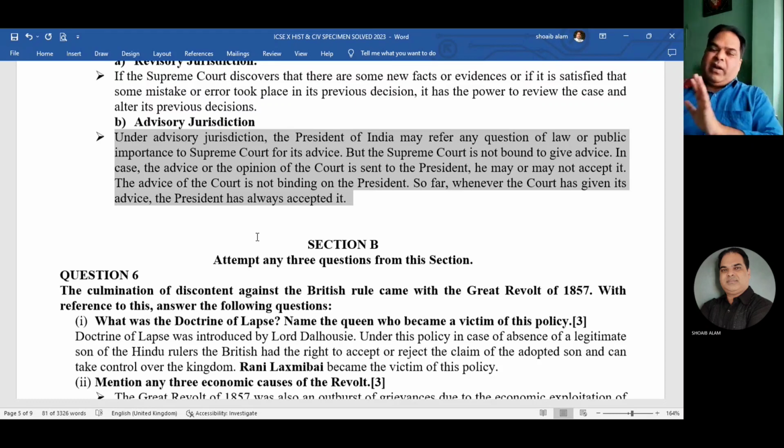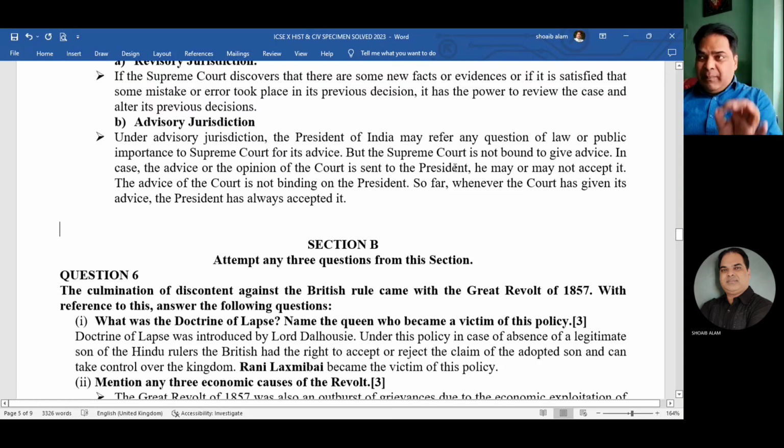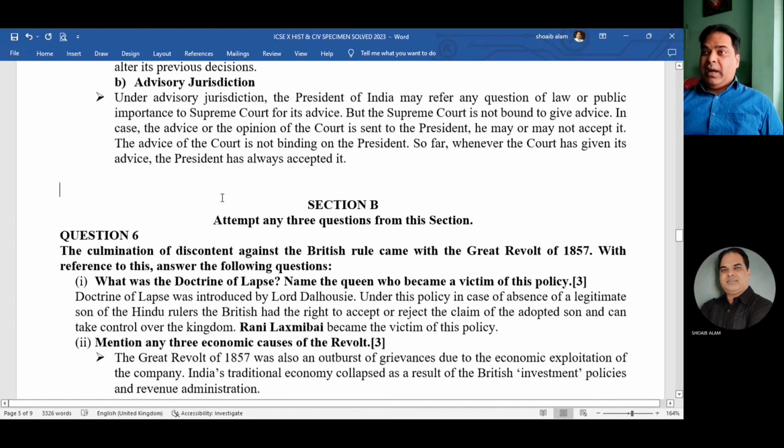Number one, the Supreme Court may or may not give advice. Next, if the president has been given the advice, it is not mandatory that the president has to follow it. It is simply advice, not an order. Under advisory jurisdiction, the President of India may refer any question of law or public importance to the Supreme Court for its advice. But the Supreme Court is not bound to give advice. In case the advice or opinion of the court is sent to the president, he may or may not accept it. So for all this reason, it is also known as the advisory jurisdiction.